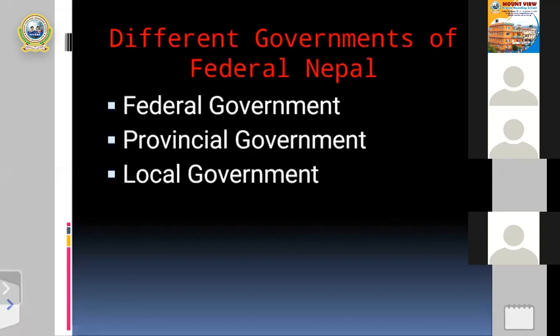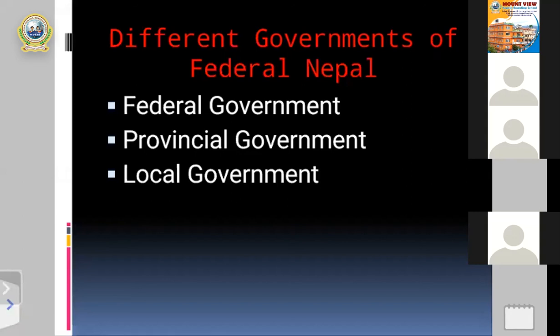Similarly, the provincial government also utilizes the different means and resources for the development of a province, because there are already 7 provinces. So in each province, people utilize the means and resources for the development of that province. That's also one of the powers and functions of the provincial government. Similarly, the provincial government also maintains law and order. These are some powers and functions of the second government of federal Nepal, the provincial government.